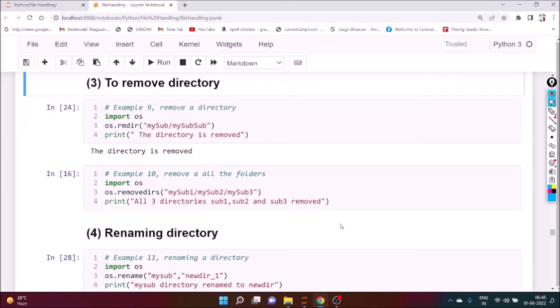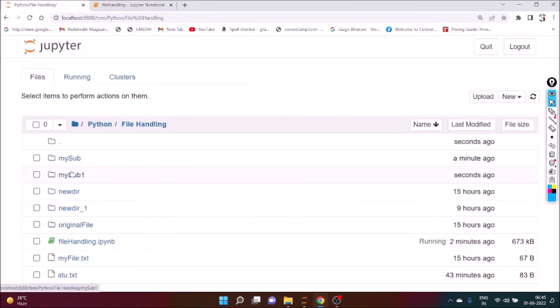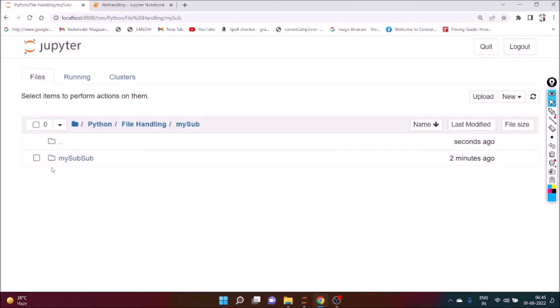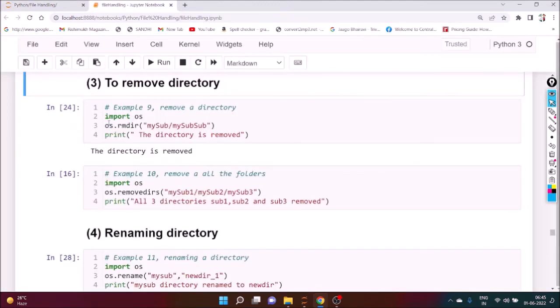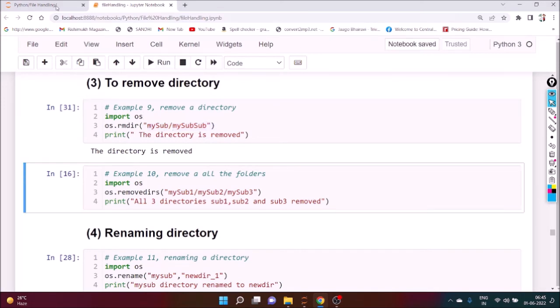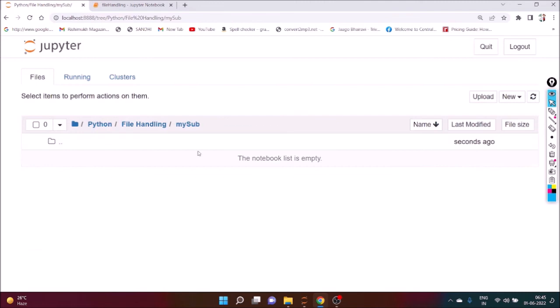Now, suppose we want to remove a directory. So how to remove this one? Inside my subdirectory, my sub is there, and I want to delete that particular directory. We have to write os.rmdir, then that particular path: my sub. If you execute it, we can see that my sub is no longer there.